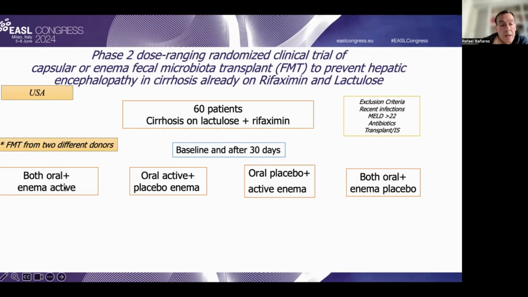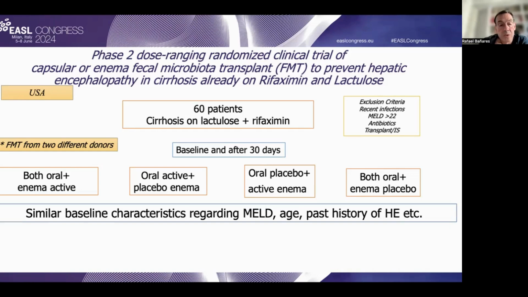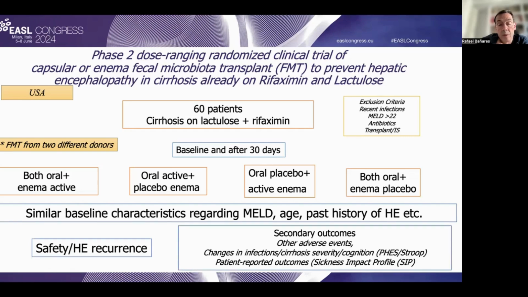both oral and enema active, oral active and placebo enema, oral placebo plus active enema, or both oral plus enema placebo. And importantly, the patients were similar according to baseline characteristics, specifically male sex, age, past history of hepatic encephalopathy, etc. The main endpoint was safety and also hepatic encephalopathy recurrence, and secondary outcomes were the incidence of other adverse events, change in infection, cirrhosis severity, etc.